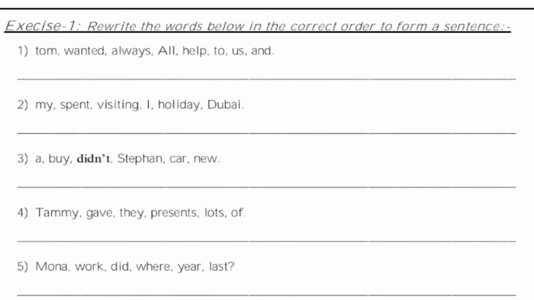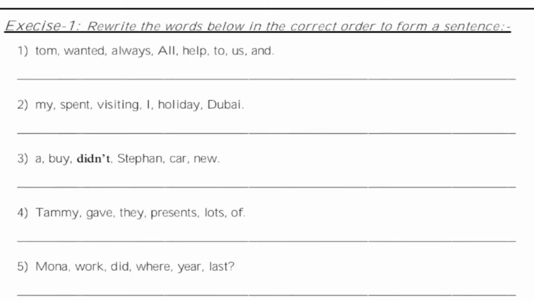Number 1. Tom wanted always all help to us of. Now if we arrange this to form a sentence, what will it become?